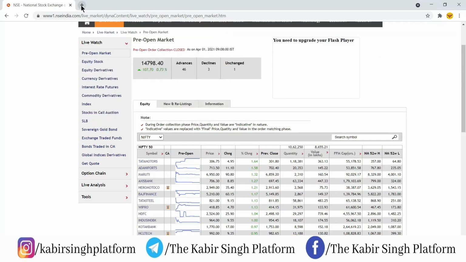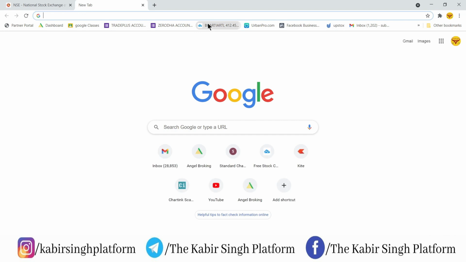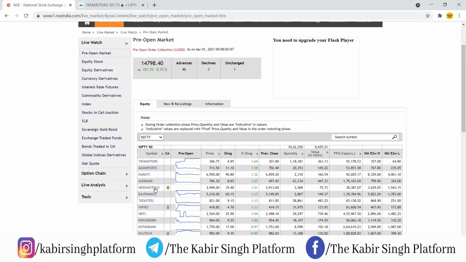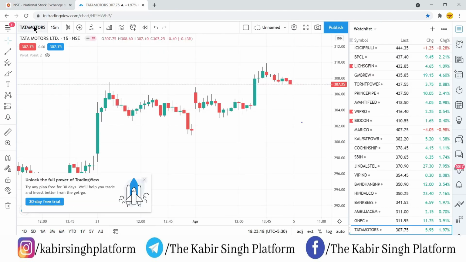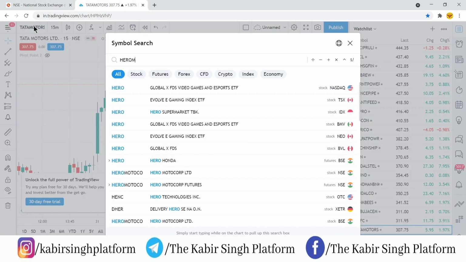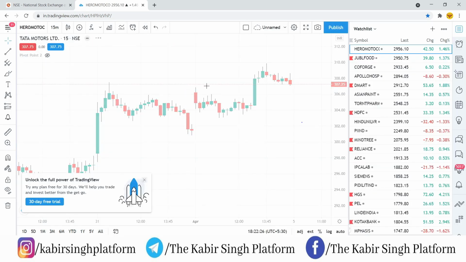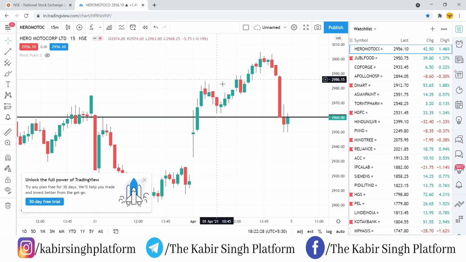So now you have to go to the charts. TradingView is the platform which we are using for our technical analysis, and you can also make use of it. This is completely free. So these are the 5 stocks. We'll start from the bottom: Hero MotoCorp, Axis Bank, Maruti, Adani Port and Tata Motors. We'll start with Hero MotoCorp. So this is the Hero MotoCorp chart on my screen.